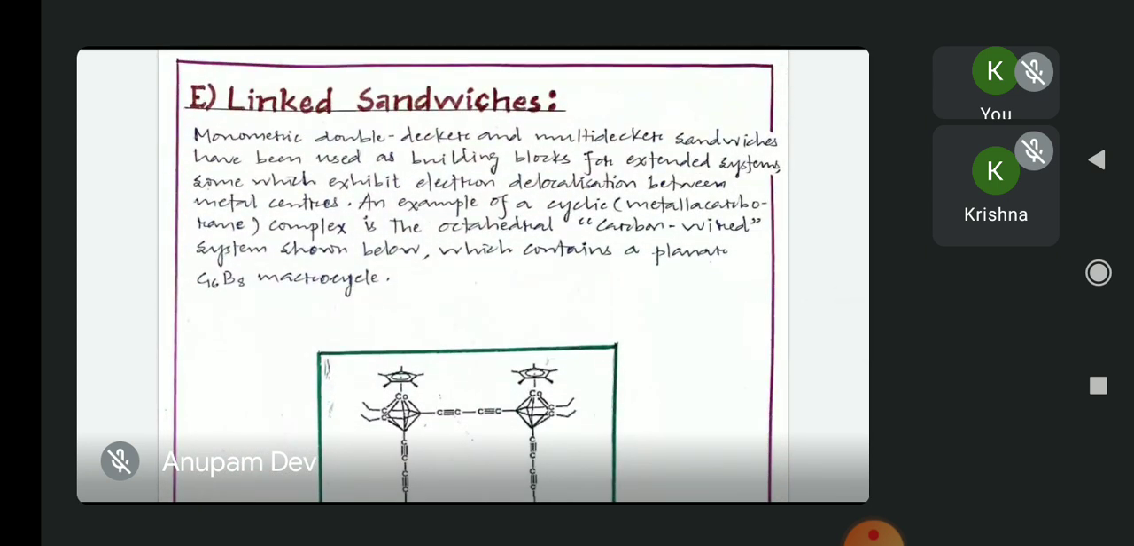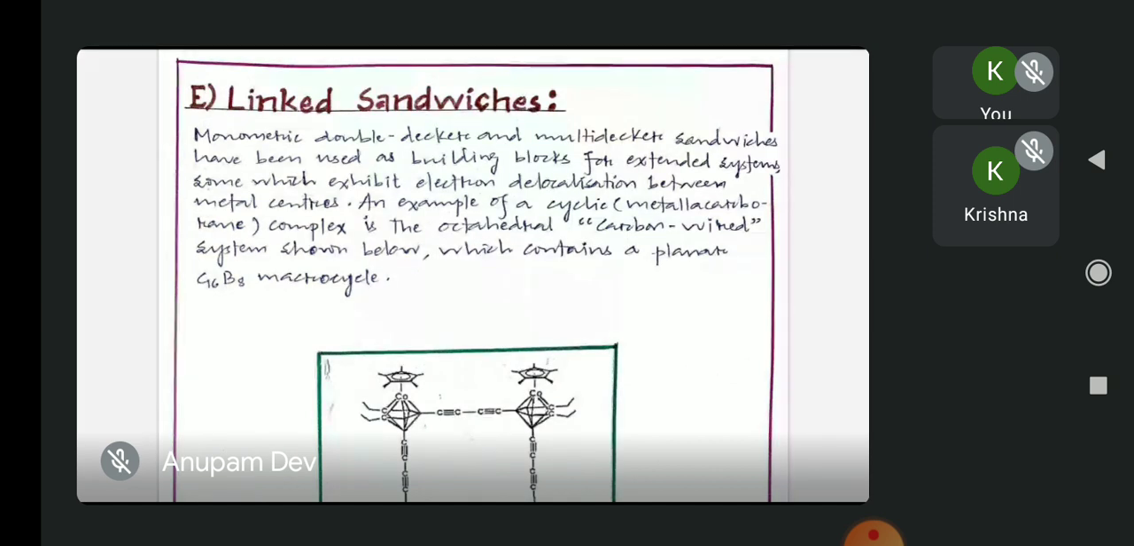The fifth type is the linked sandwich compounds, in which monomeric double-decker and multi-decker sandwiches have been used as building blocks for extended systems, some of which exhibit electron delocalization between metal centers.